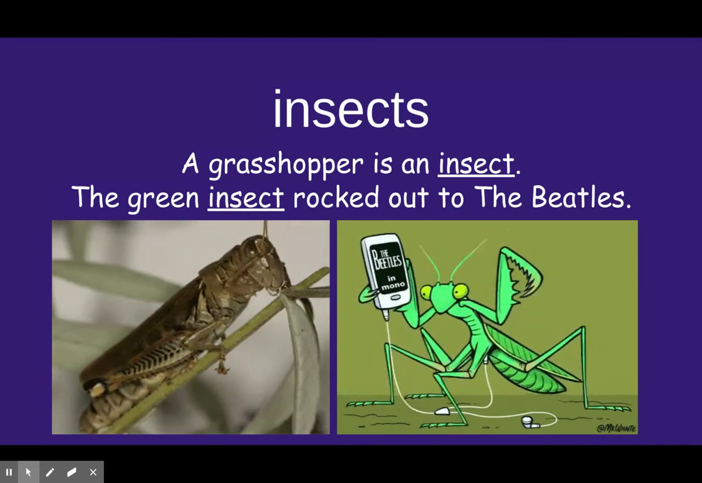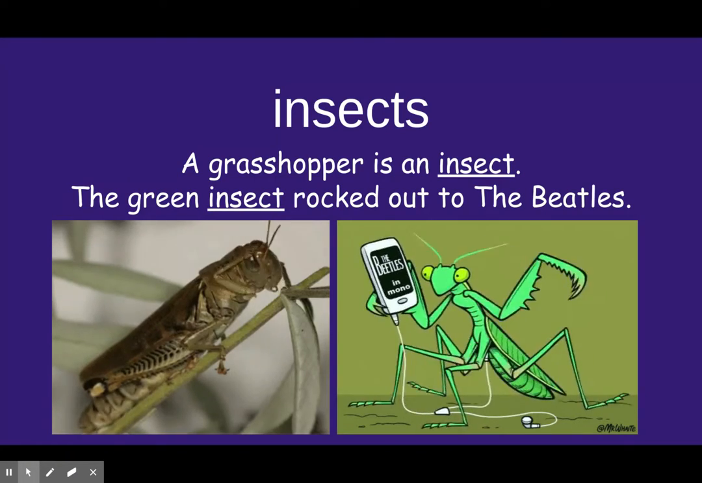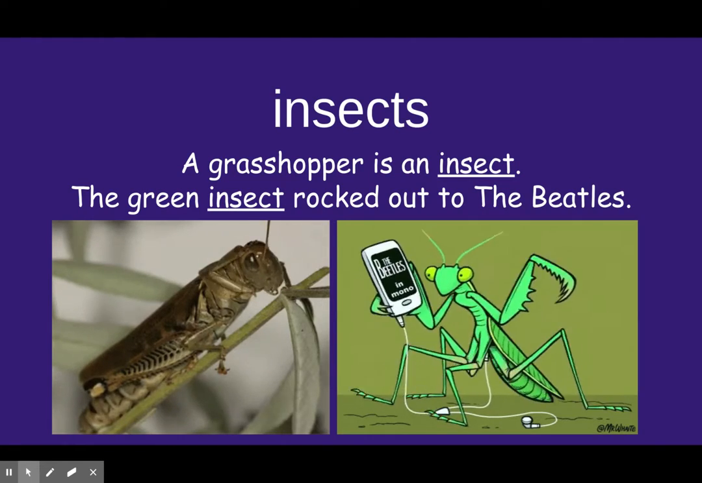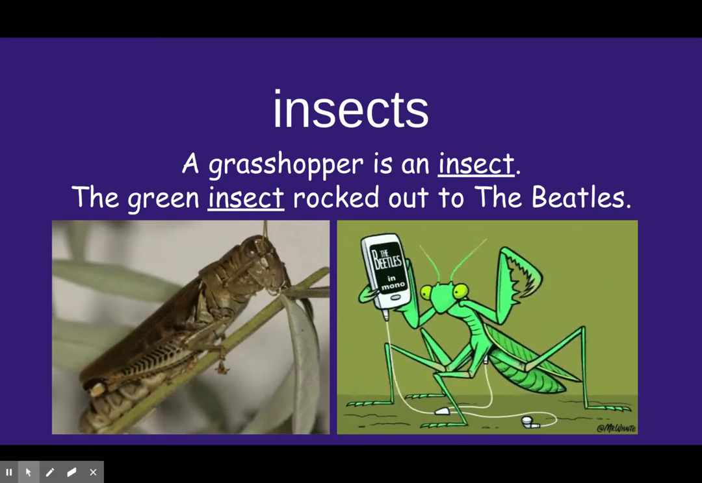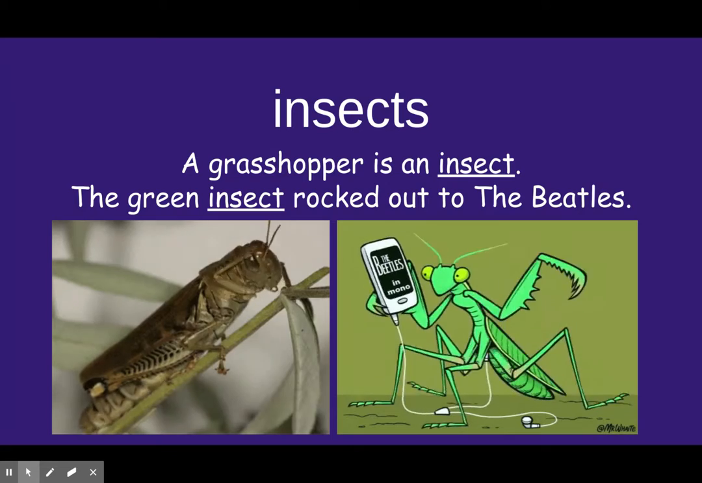Today we're going to look at our 8 vocab words in sentences. I will read the sentences to you, and you can see that the vocabulary word is underlined in each sentence. It's so very important that once you learn a new word, you are able to use it in a meaningful sentence. All right, so let's look at insects.